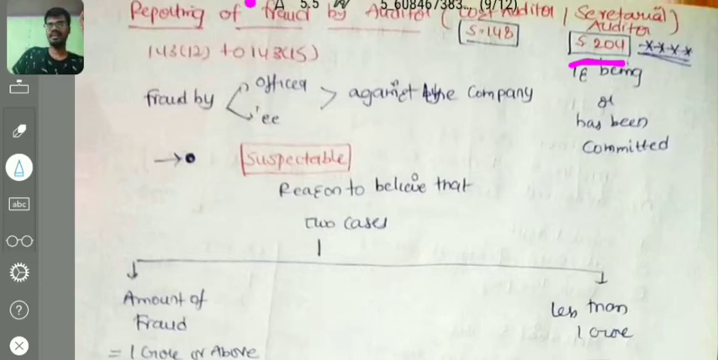This is very important. They might confuse it with the secretarial audit report. They might ask a question on this particular thing. If any fraud by an officer or employee of the company against the company is being committed, or has been committed, by the officer or employee against the company, and the auditor has reason to believe it, then the auditor has to report the fraud.